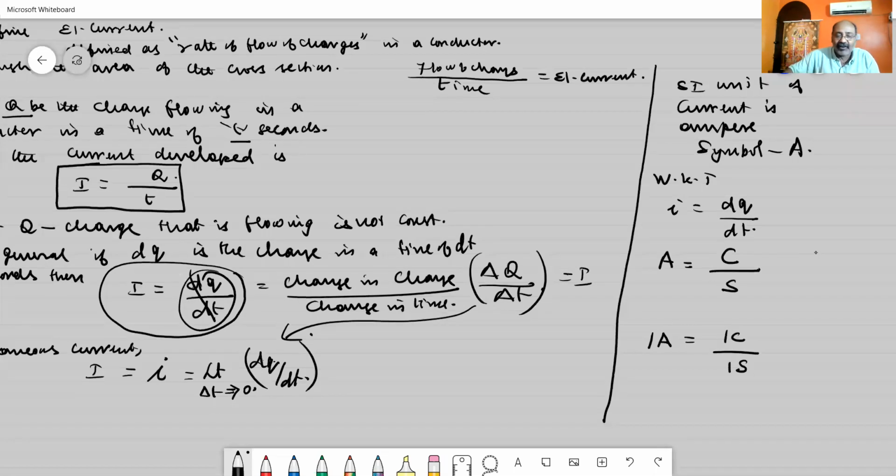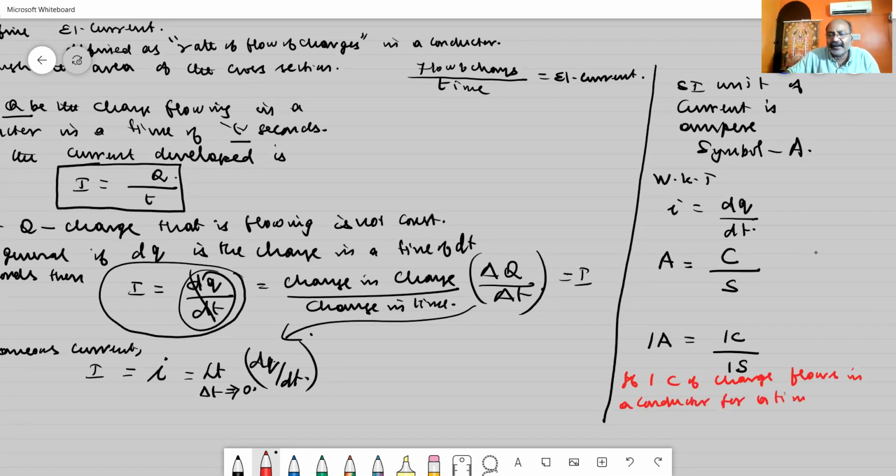So I can write, if 1 coulomb of charge flows in a conductor for a time of 1 second, then the flow of current in the conductor is 1 ampere.